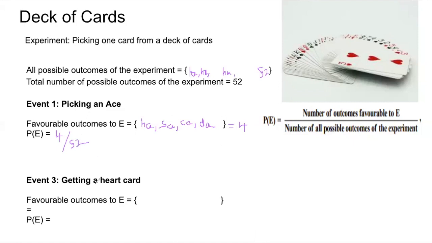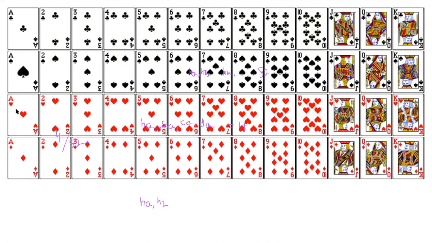Okay, next, getting a heart card. What are the favorable outcomes of getting a heart? Yes, we can put it here. We can put heart 2 because yes, that is also a heart card. So similarly, how much can we put? We can put heart ace, heart 2, heart 3, heart 4, heart 5. All these we can put in the set.